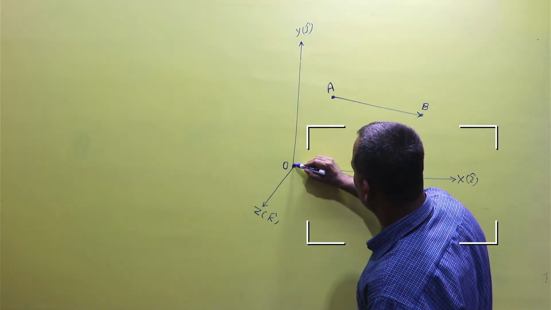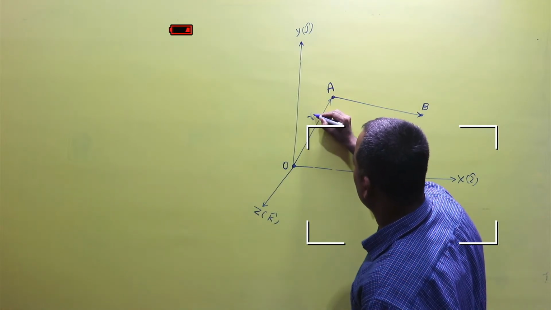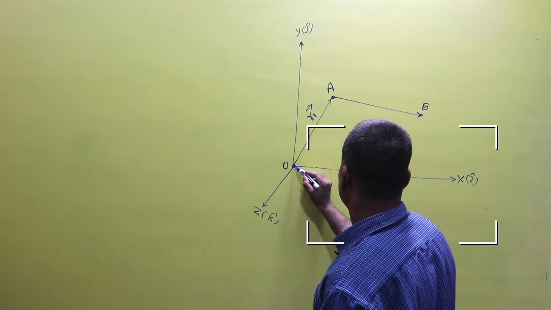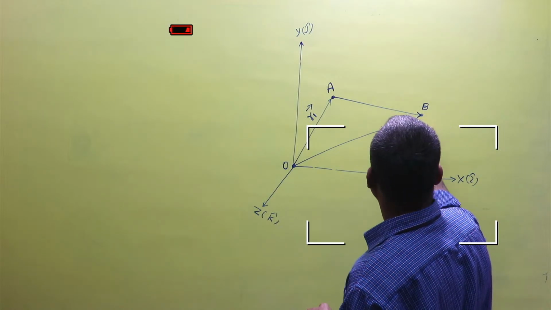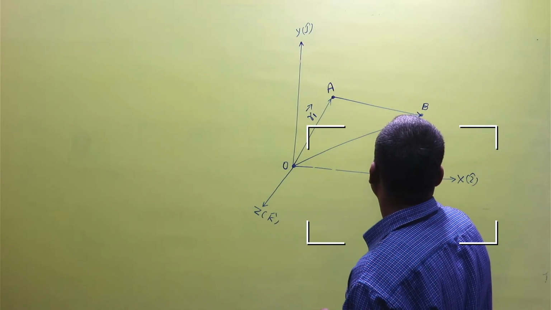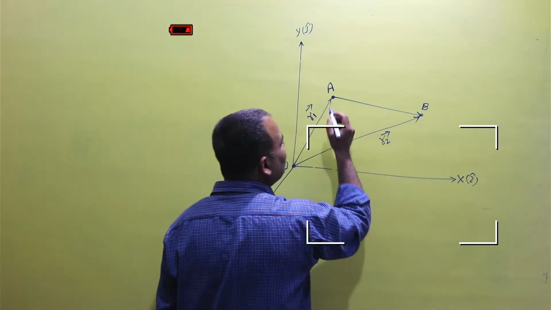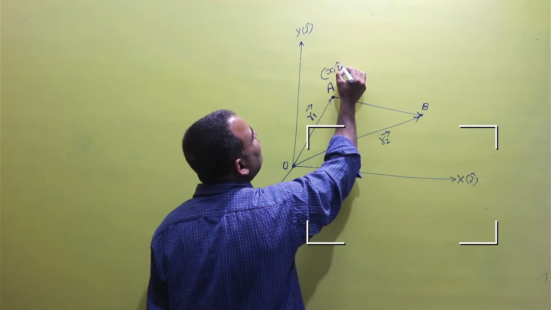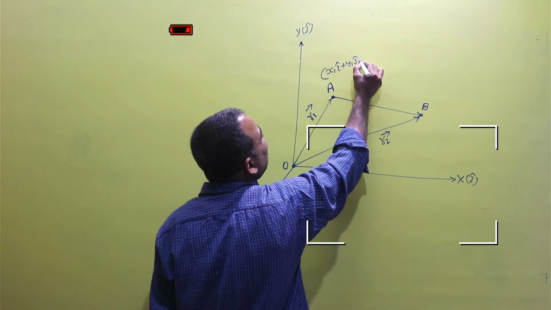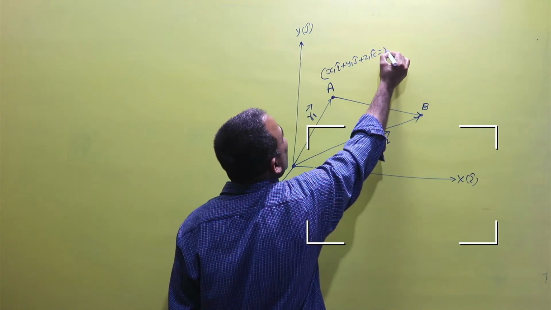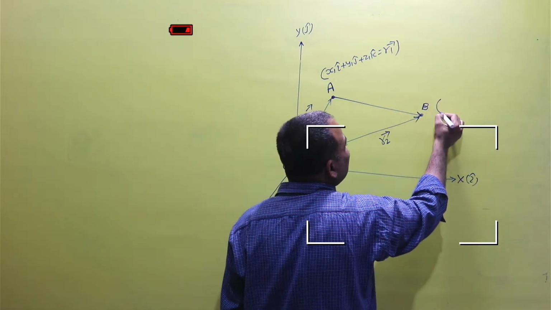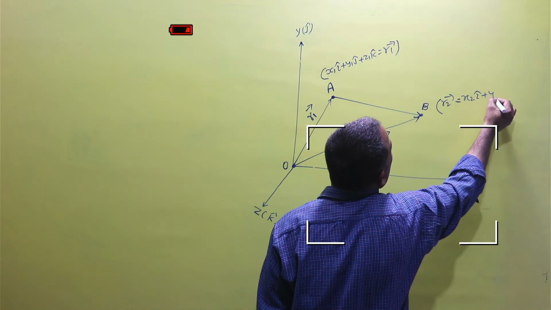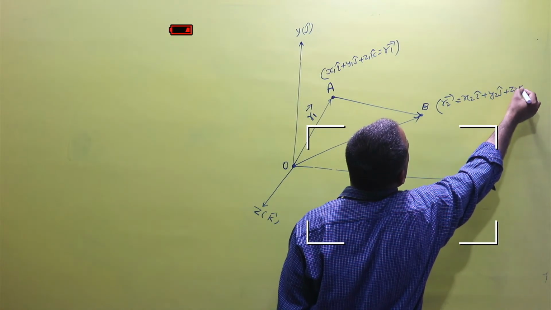Let the position vector of point A be r1 and the position vector of B be r2. Let the position of A be x1, y1, z1. It may be written as x1 i cap plus y1 j cap plus z1 k cap is equal to r1, and r2 is equal to x2 i cap plus y2 j cap plus z2 k cap.